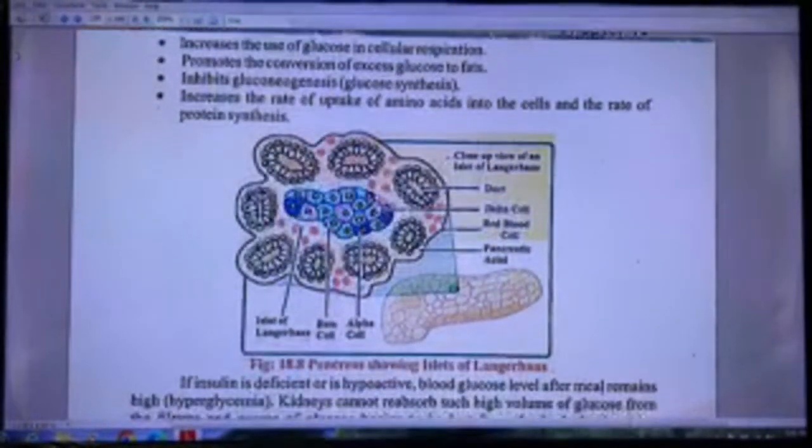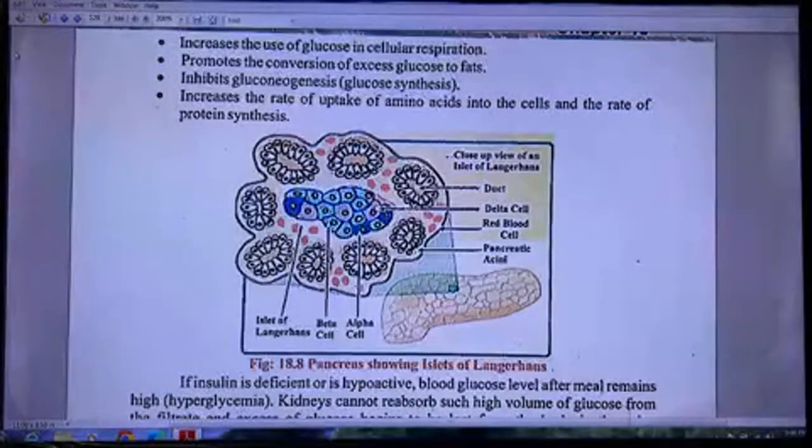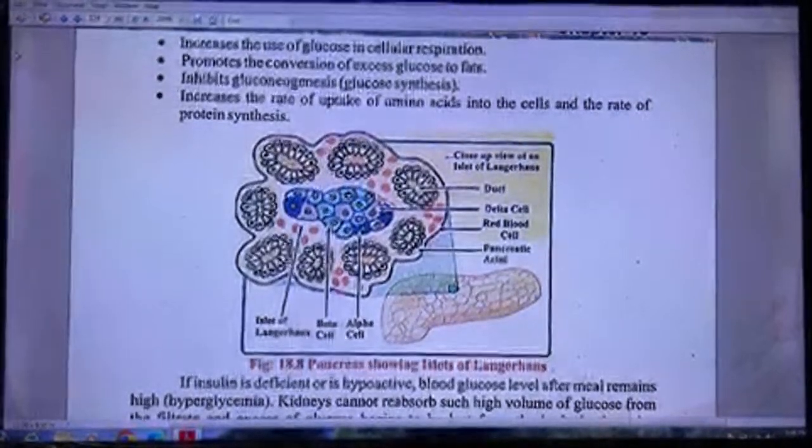It increases the use of glucose in cellular respiration. It promotes the conversion of excess glucose to fats. It inhibits gluconeogenesis, glucose synthesis. It increases the rate of uptake of amino acids into the cells and the rate of protein synthesis.